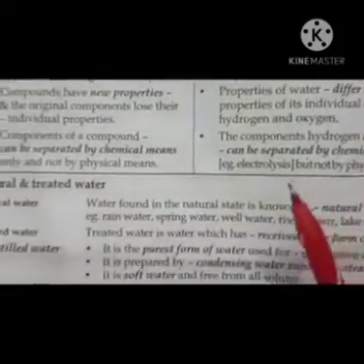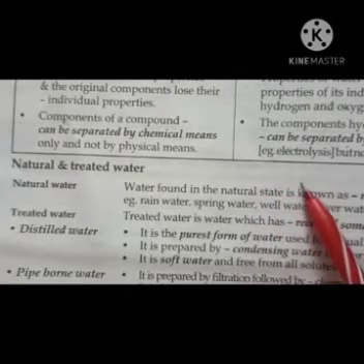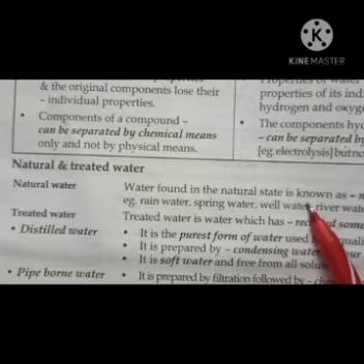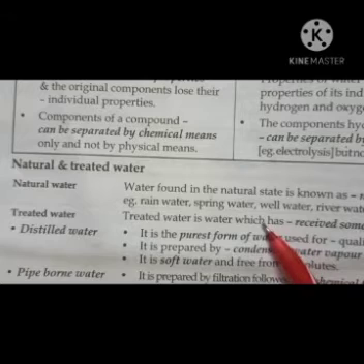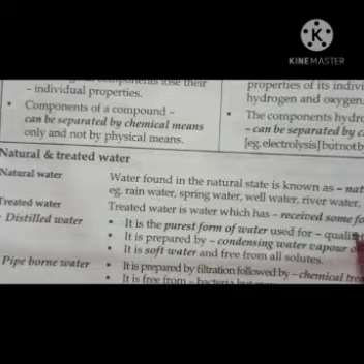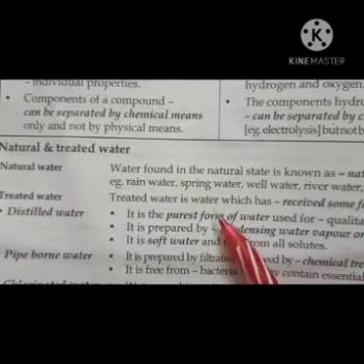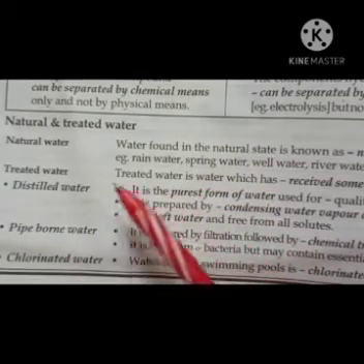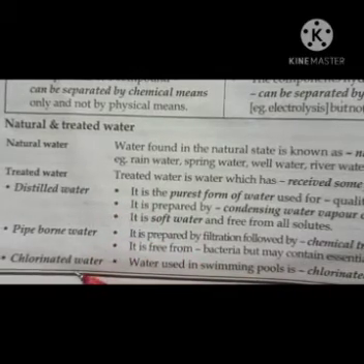Now next is, what do you mean by natural water and treated water? Natural water means water which is found in its natural state. That is rainwater, spring water, well water. And treated water is water which has received some form of treatment. For example, distilled water is treated water. So treated water is divided into 3 categories: distilled water, pipe-borne water and chlorinated water.